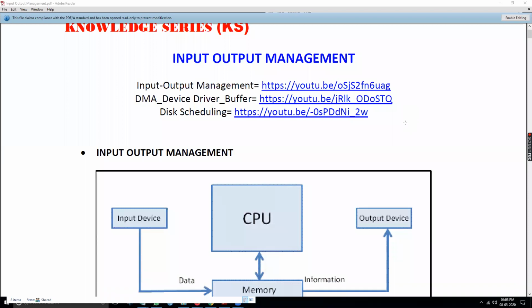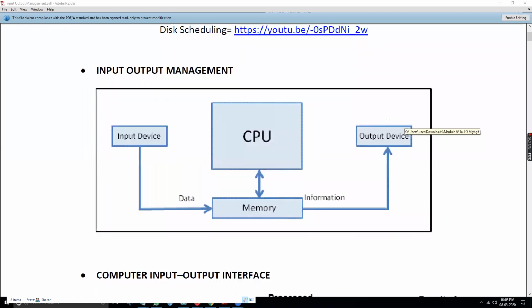The very first slide talks about input-output management, where you can see a CPU being shown. Let me take this spotlight. So a CPU is being shown over here, which is associated with the memory.